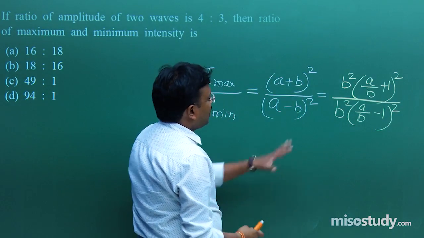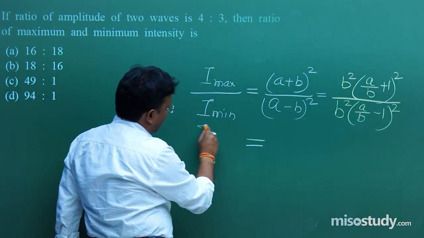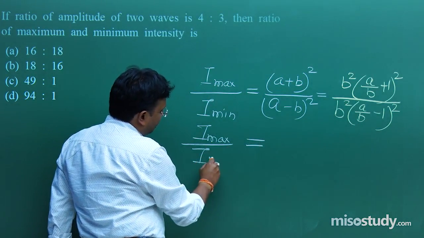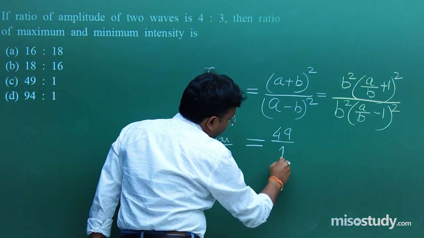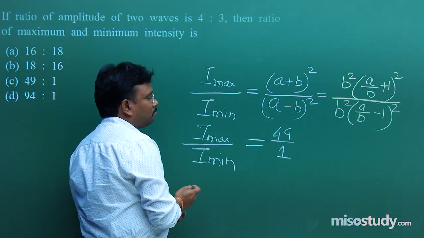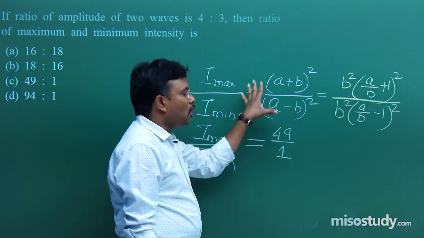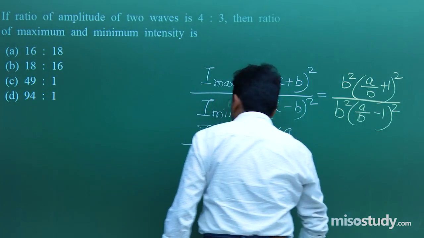I am using this yellow color chalk. Simply put the values of the A by B ratio, you will get I max upon I min is 49/1. Fine. So the question is simply based upon the formula of maximum and minimum intensity. Okay.